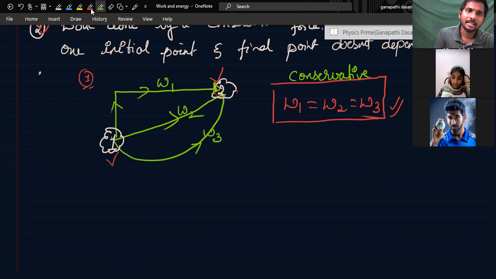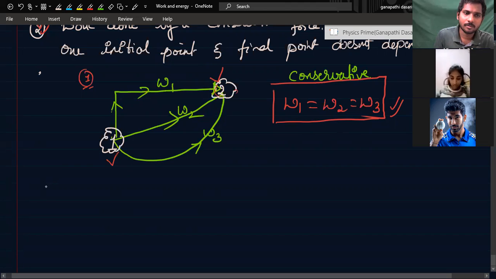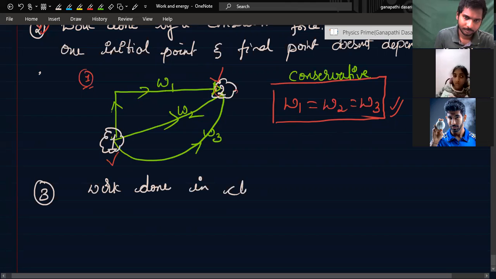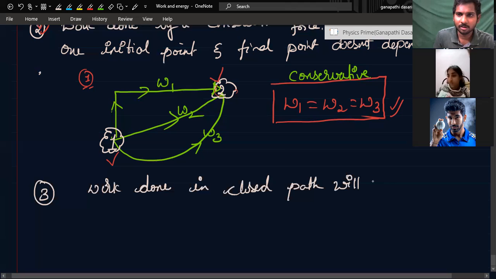Yes, sir. Another point is, work done in the closed path, how much it should become? 0. How do you know, Varun? I studied in first year. Why it is 0? You see here.